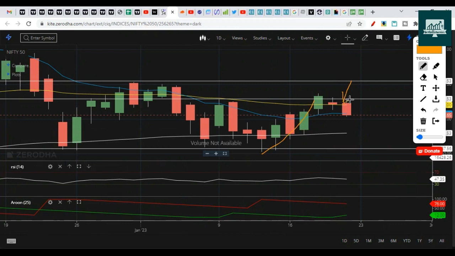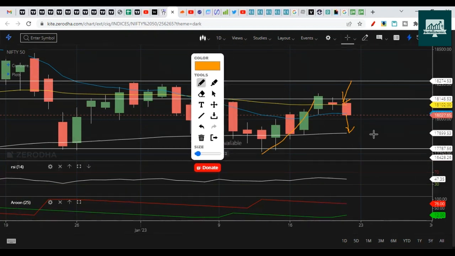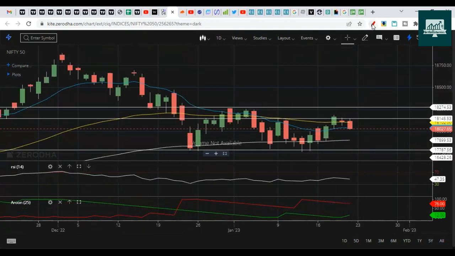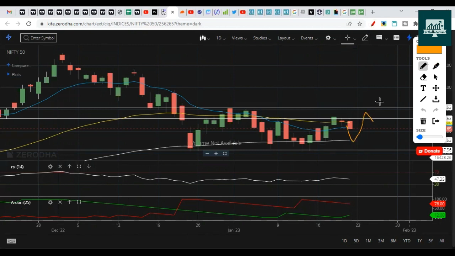Now what is happening is it has pulled back up towards the short-term moving averages. This is 48 EMA. Now Nifty is trading below 48 EMA again. It was trading between 13 EMA and 100 EMA, and now again it has broken 13 EMA. So now it's most likely that it will head towards the 100 EMA, this white line, which is nearly at 17,900. So most likely in the next session we should test this and then have a bounce back on the upside. On the upside, it might give some gap openings and reach towards 18,500.